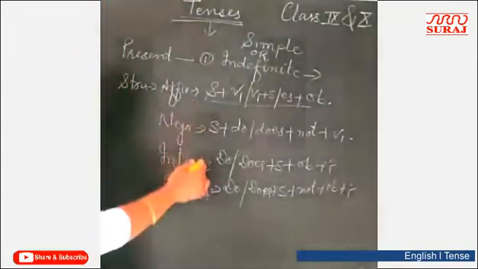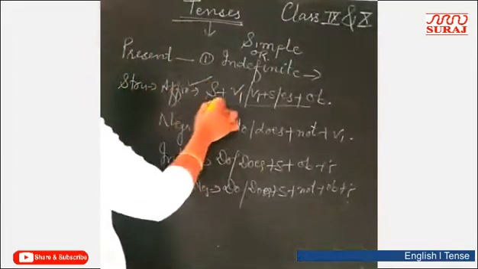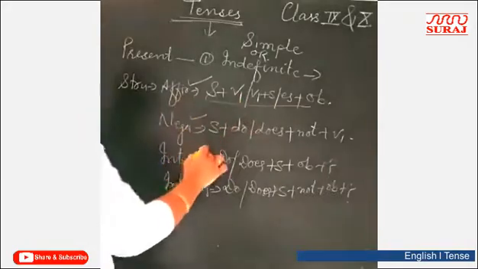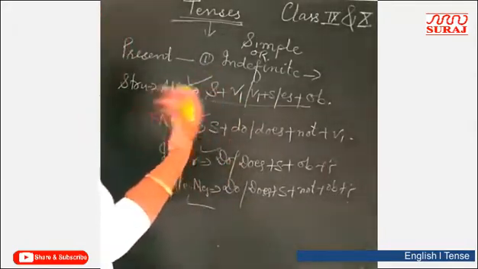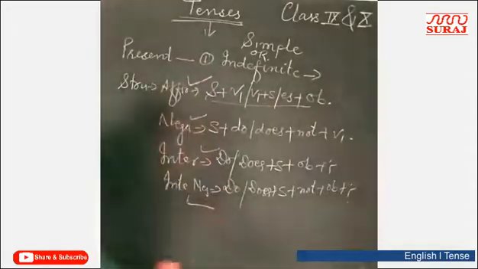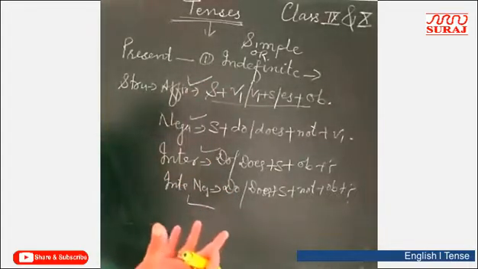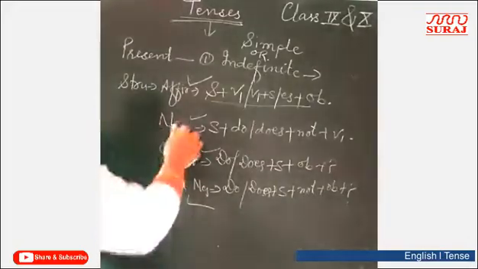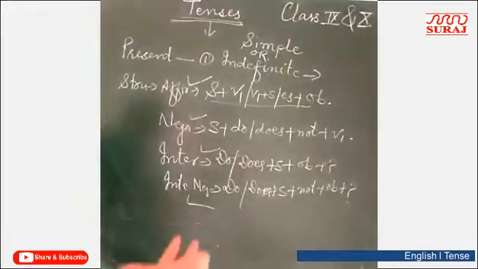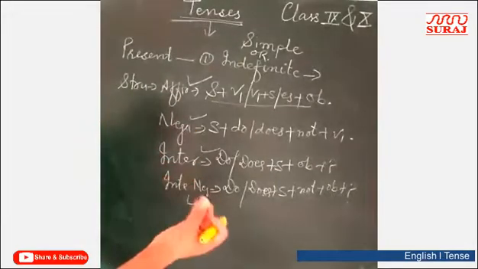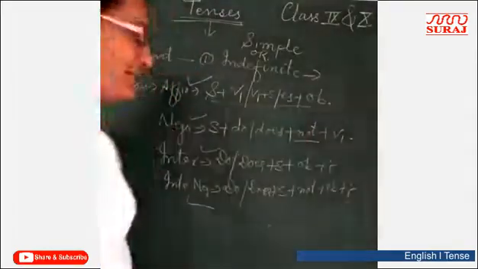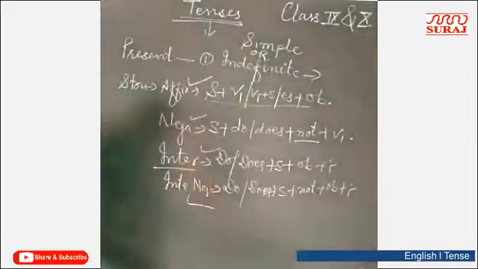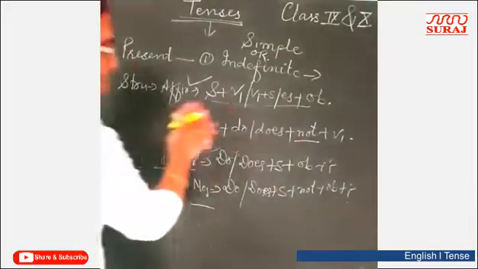So these are the types of sentences. This is the structure of affirmative, negative, interrogative, and interrogative negative. Affirmative sentence states something and tells us about positivity. Negative sentence is a group of words which tells us about negativity. I mean to say you will find not in it, right? And interrogative asks a question, a question statement, right? Next.